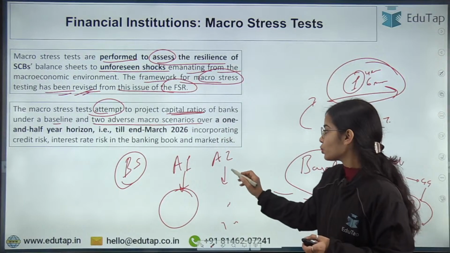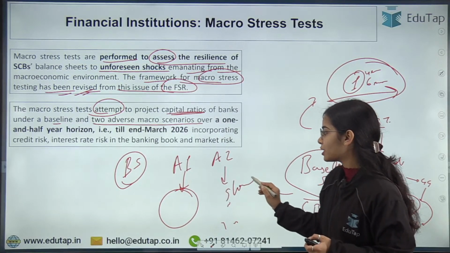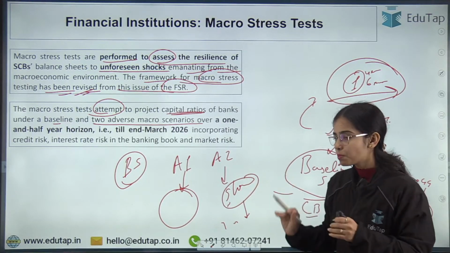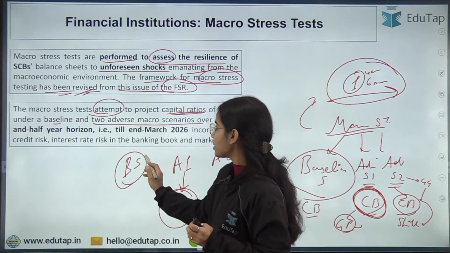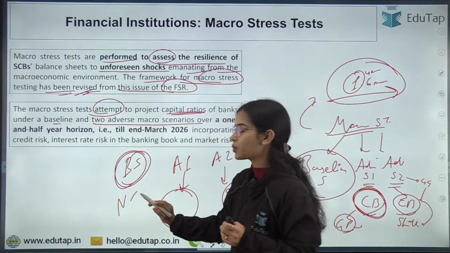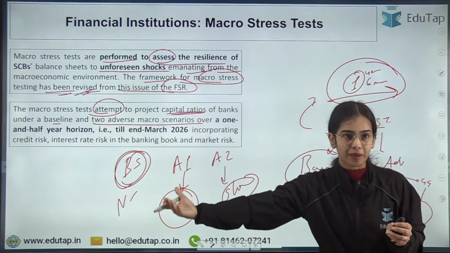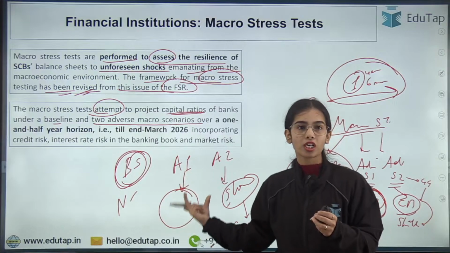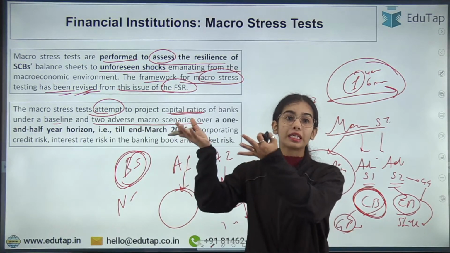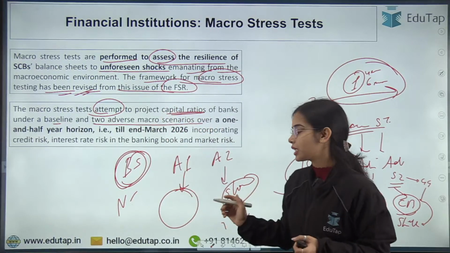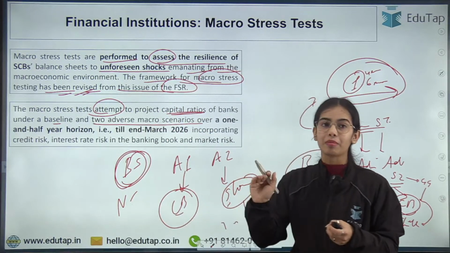Adverse scenario 2 is talking about the slowdown in the major economies and its spillover effects on the Indian economy. Here the baseline is the normal situation that we are expecting. Adverse scenario 1 is the adverse case: if the risk increases and the volatility increases, how will it affect the capital buffers of the Indian banking system.